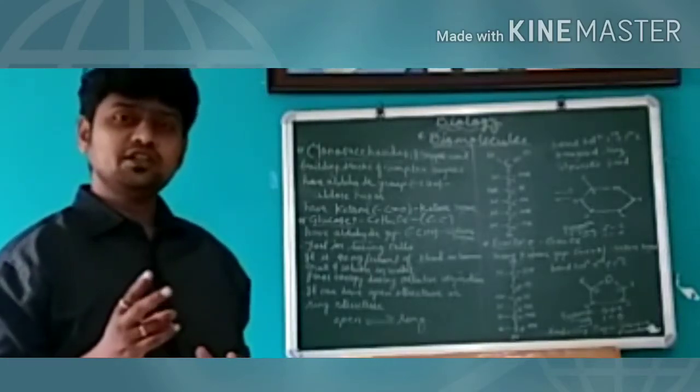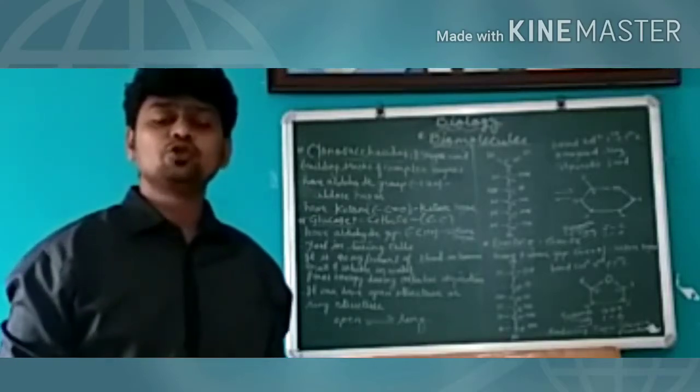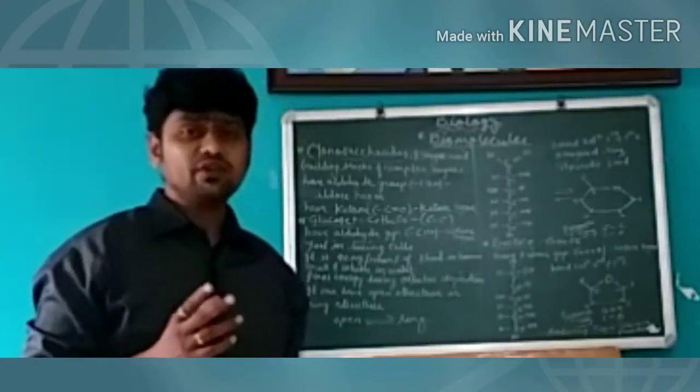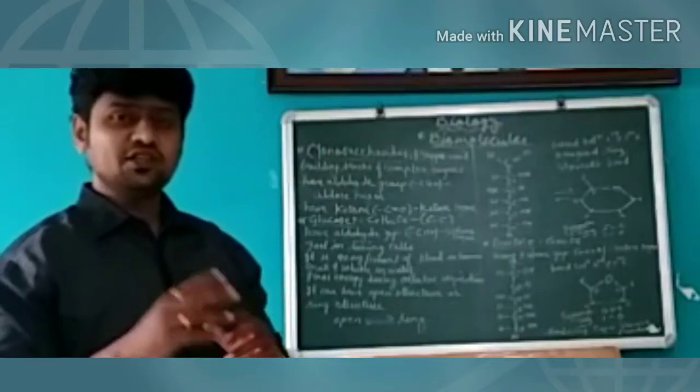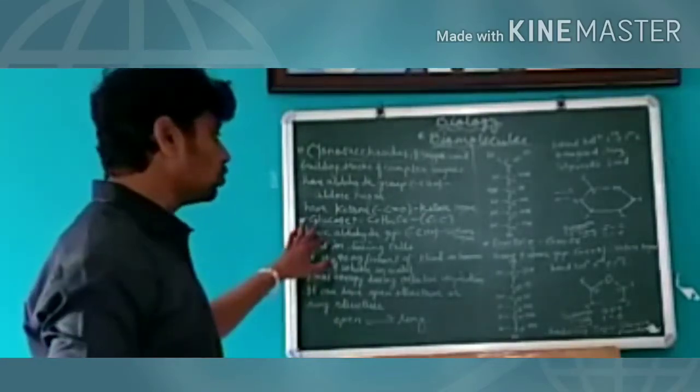So we have to study both these examples of monosaccharides. We are going to discuss the hexose sugars, that is glucose and fructose, and we'll study their structure in detail. We'll see what the difference is between glucose and fructose. So first we'll discuss glucose.